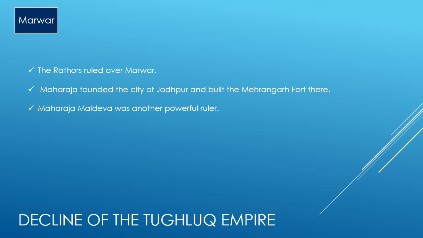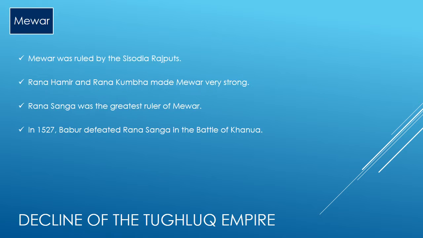Marwar. The Rathors ruled over Marwar. Rao Jodha founded the city of Jodhpur and built the Mehrangarh fort there. Maharaja Maldeo was another powerful ruler. Mewar. Mewar was ruled by Sisodia Rajputs. Rana Hamir and Rana Kumbha made Mewar very strong. Rana Sanga was the greatest ruler of Mewar. In 1527, Babur defeated Rana Sanga in the Battle of Khanwa.